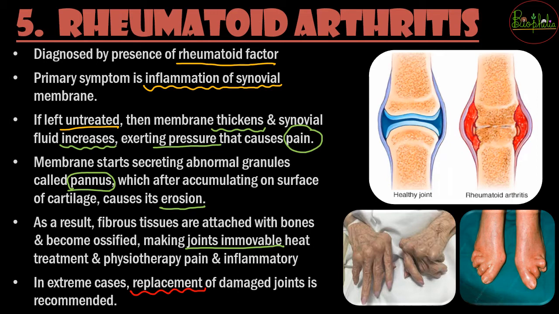You can see in the figure how the healthy joint is going to differ from the joint that the person has in rheumatoid arthritis. You can also see how the joints are going to be varied. The joints will not be functional. The person does not move them because it gives pain. The joints will start to look different, and all this can lead you to conclude about rheumatoid arthritis.